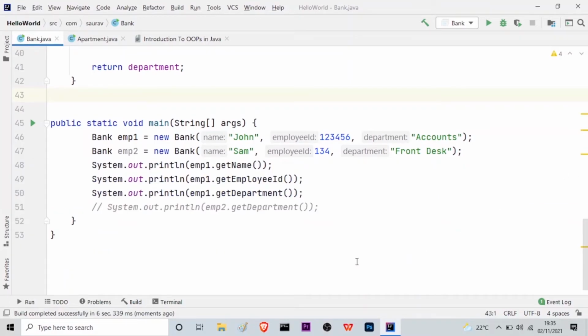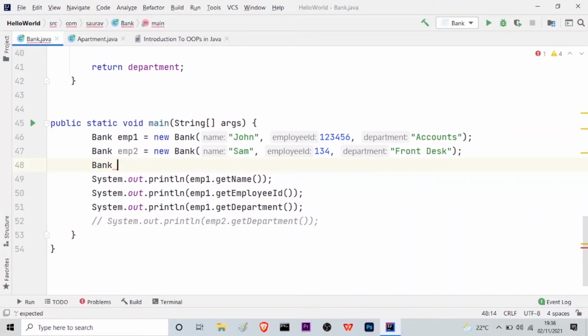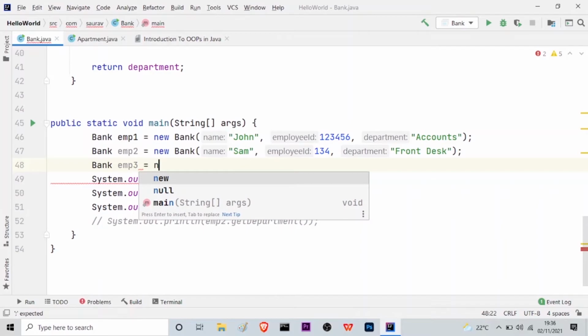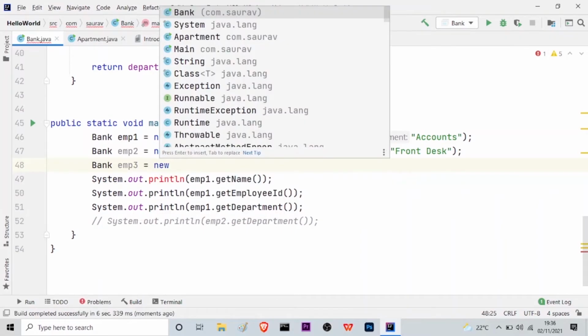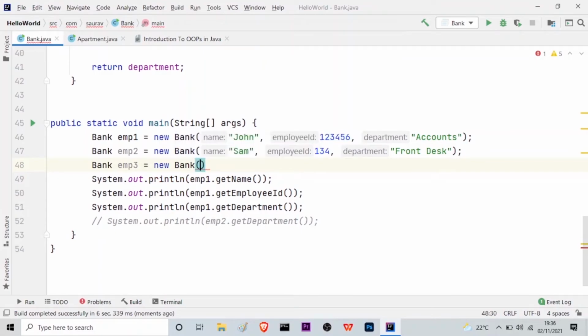Now let me show you one more thing, how to actually instantiate an object. So I will write the name of the class and then I will write emp3 is equal to, I will use the new keyword followed by the name of the class bank, and inside the parenthesis I have to provide the three attributes or properties, which are the name, the employee ID, and the department.